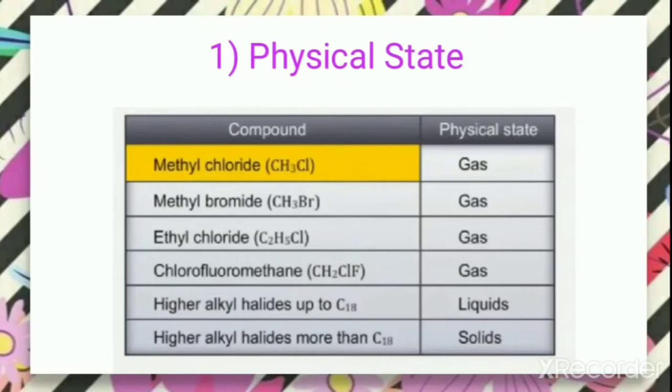So in the list we can find that the lower members are usually gas in state and the higher alkyl halides up to C18, that is carbon number 18, are found to be in liquid, and further higher alkyl halides are found to be solid in state.